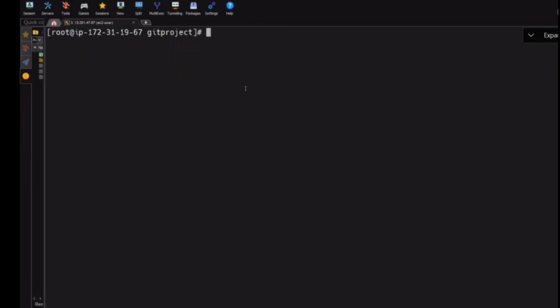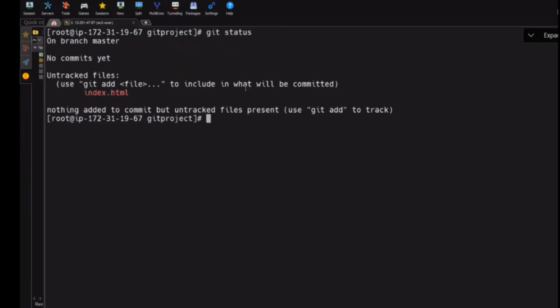So how do I see whether my file is getting tracked or not? Git status. Say that everyone. Git status will show you whether the file is tracked or not. By default, this file is not tracked. That's why it is shown in red color. Remember, red means not tracked. Here it says untracked files. By default, whatever files you put inside are not tracked. Git will be watching it, but it is not added, so it is not considered a tracked file.